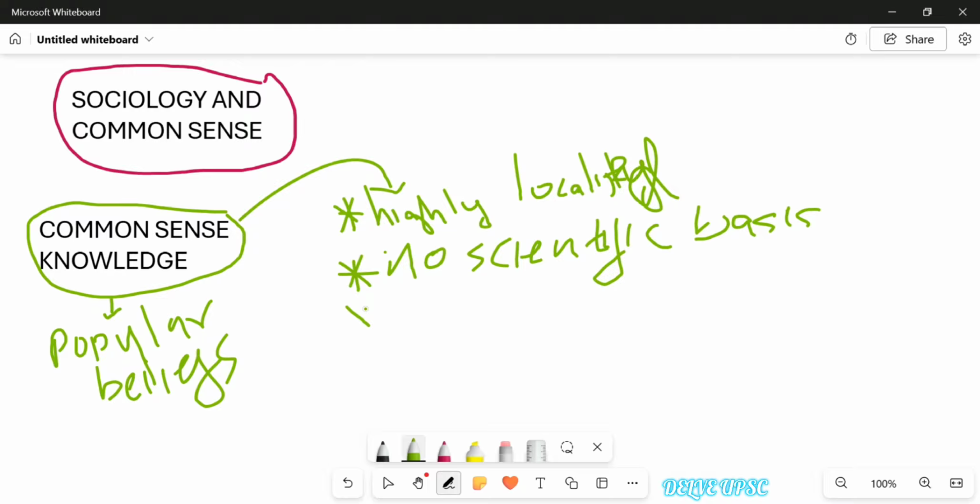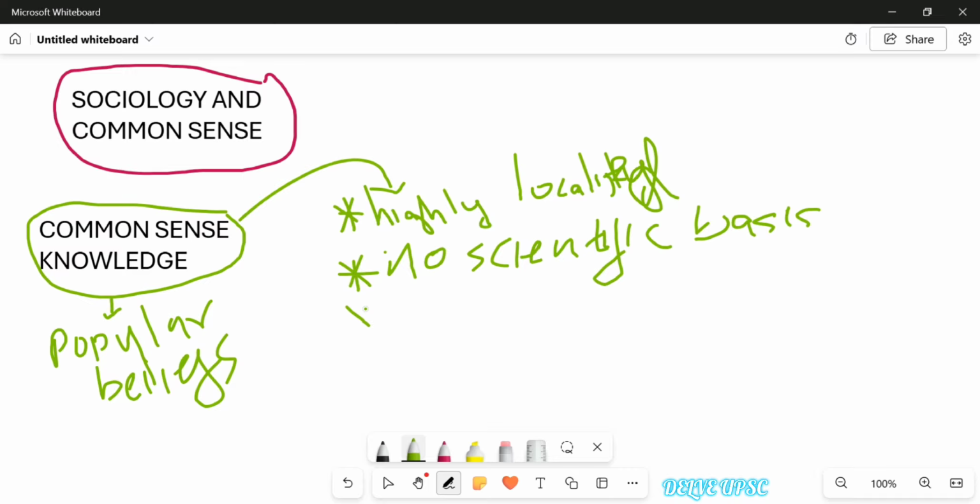When we take sociology, we have different methodologies, which we'll be discussing in our upcoming chapter. To study sociological aspects, there are different methodologies. But for common sense knowledge, since it has no scientific basis, there is no such thing as a body of concepts, the methods that we should follow, or the ideologies that we should uphold. Nothing exists in the case of common sense knowledge.